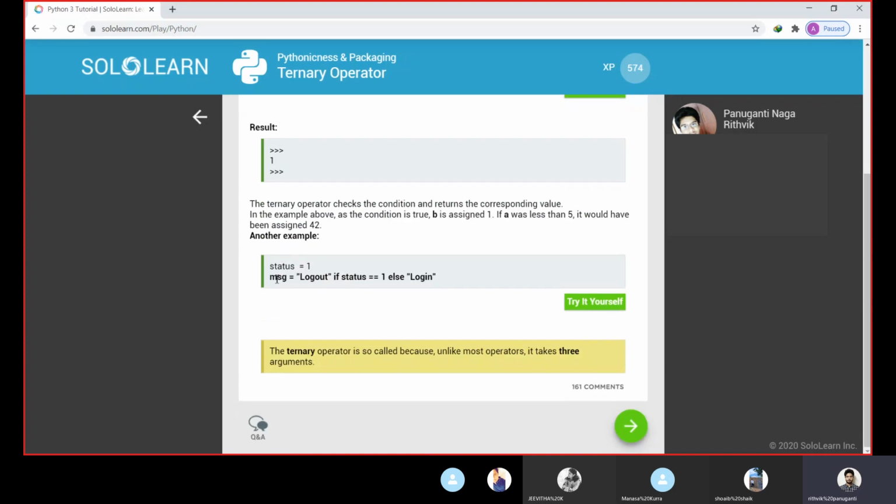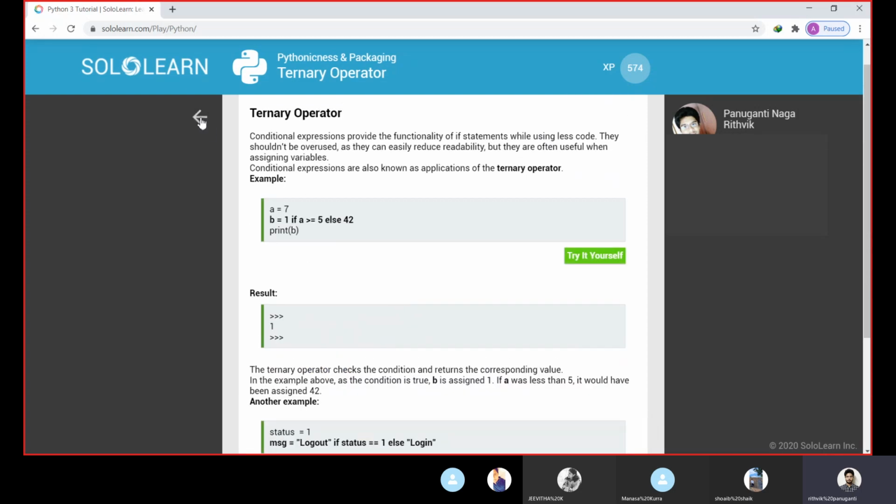Let us see another example here. Status equal to 1. So we are giving status as 1. If you print the message here, message is log out if status double equal to 1, else login. So if status is equivalent to 1, yes, status is equivalent to 1, so if we print the message, the output will be log out, or else it will say login. Okay, this is how the ternary operator works.